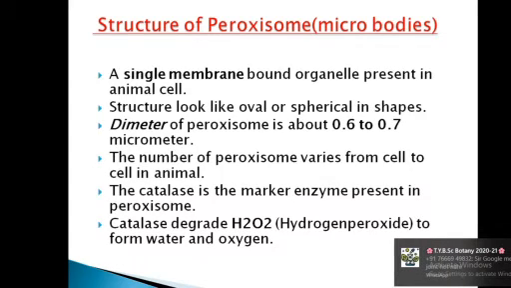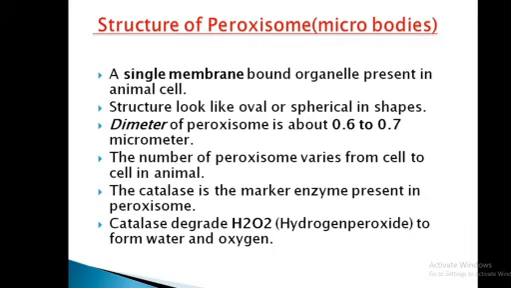Next, catalase is a marker enzyme present in peroxisomes, because it is not present in every organelle. The enzyme which is to be a marker is present only in peroxisomes. What is the function of catalase? Catalase degrades H2O2, called hydrogen peroxide, to form water and oxygen. This is a very important role of the catalase enzyme,